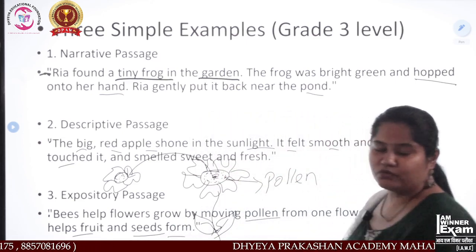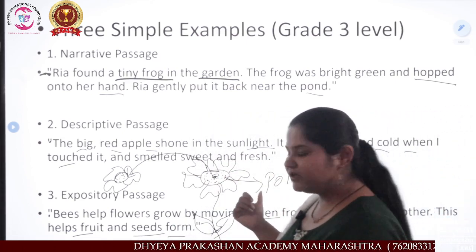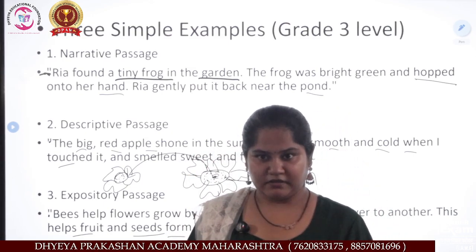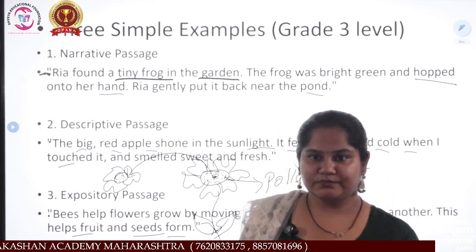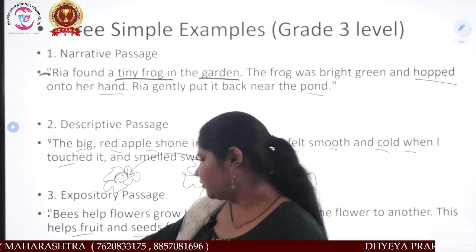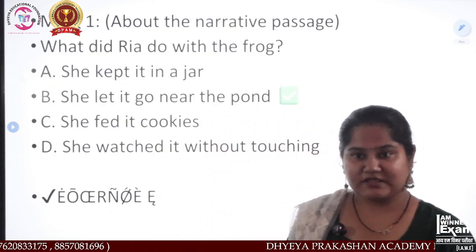Form means to get, right? You know, sunflower seeds are also black in color, right? That's why I've taken this example. Now understood? Yes. Now we will move to the next point, that is MCQ, meaning multiple choice question.